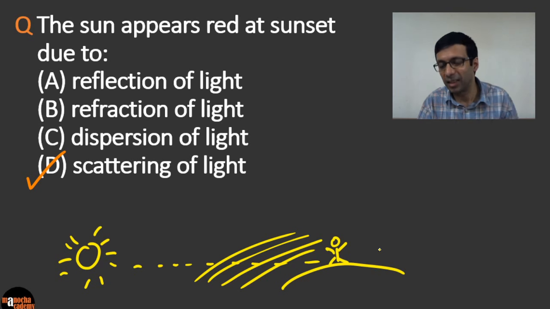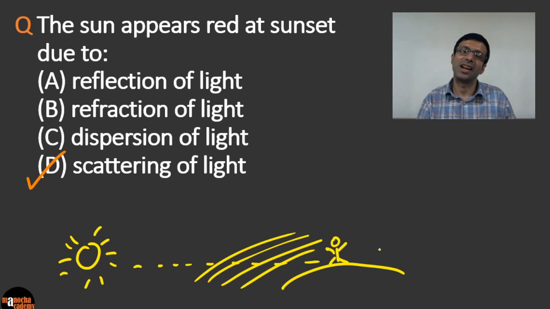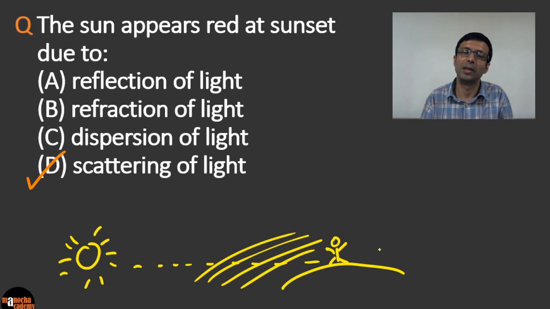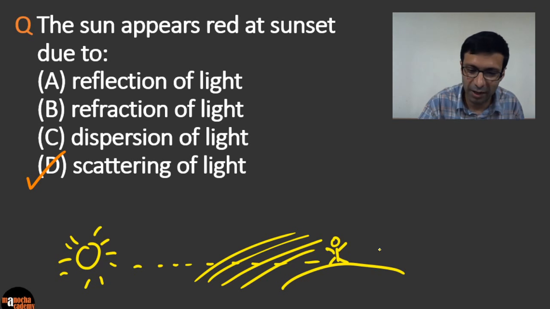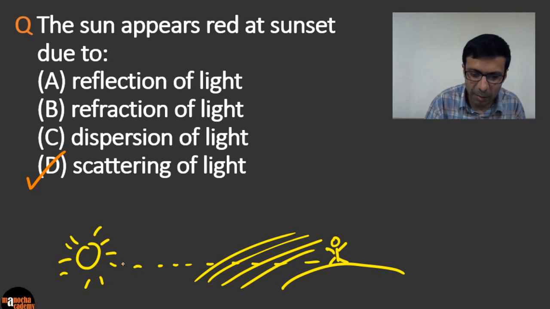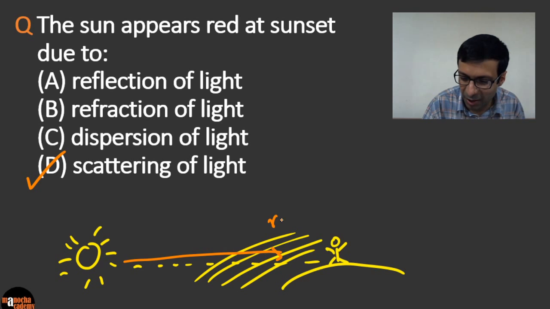And as we saw in that clouds, the sky and the clouds question, which color is scattered the most, right? It's blue, or actually it's violet, but we normally just consider red, green and blue usually. So that's why usually you'll see in the books it's mentioned blue color. So we consider blue is scattered the most and red color, right? So red color is scattered the least here. And that is why when the sunlight is coming towards us, it actually appears red to us. Oops, I'm using orange here, but anyway, I'll write that.